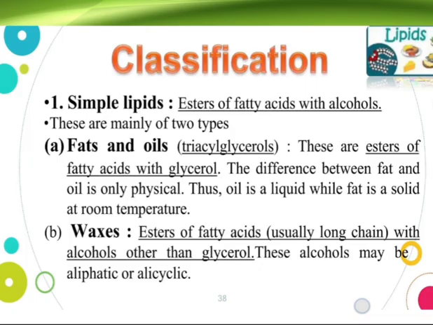First, we discuss fats and oils. These are esters of fatty acids with glycerol. The difference between fat and oil is only physical. Thus, oil is a liquid while fat is a solid at room temperature. Waxes are esters of fatty acids, usually long chain, with alcohol other than glycerol, but fats and oils are with only glycerol. These alcohols may be aliphatic or alicyclic.